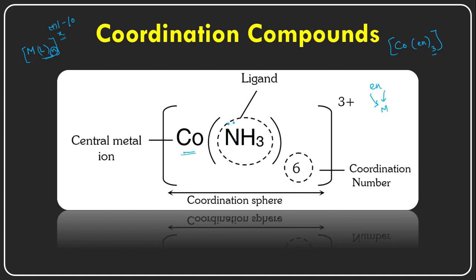In these cases the number of ligands is equal to the number of coordination bonds formed between the central metal cation and the ligands.